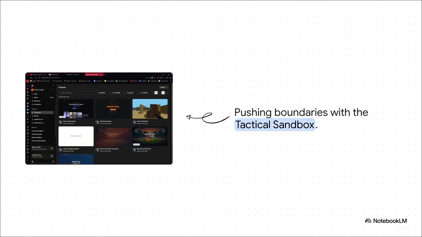Check out the Tactical Sandbox. This is a total departure from your standard web utility. What we're seeing is a blocky 3D environment that looks exactly like a level from a first-person video game. The text on the screen even gives you movement controls. This proves that the platform's capabilities go way, way beyond standard HTML and CSS forms. Generating a game-like interactive environment and dynamically rendering 3D web logic from a foundational text prompt, that is some incredibly heavy lifting, and it's all being handled completely behind the scenes.